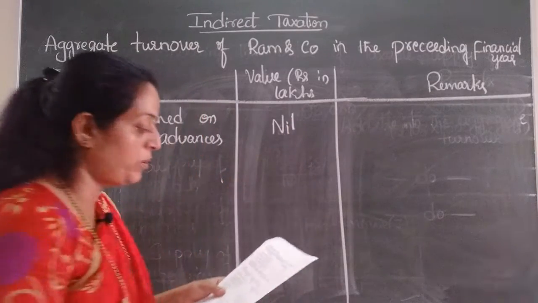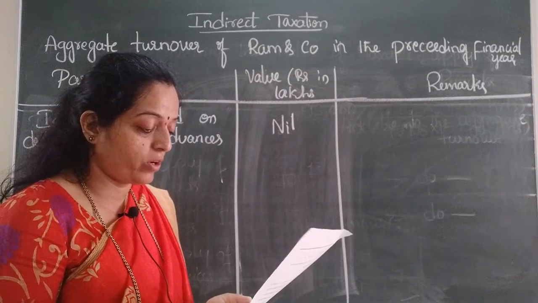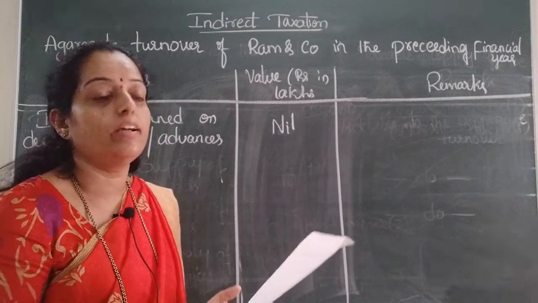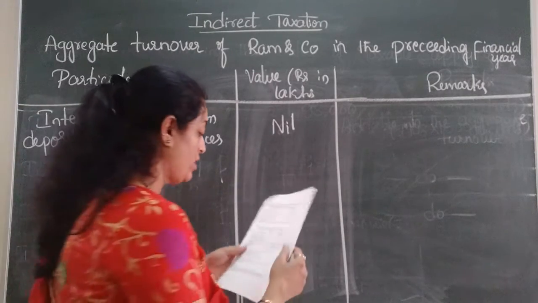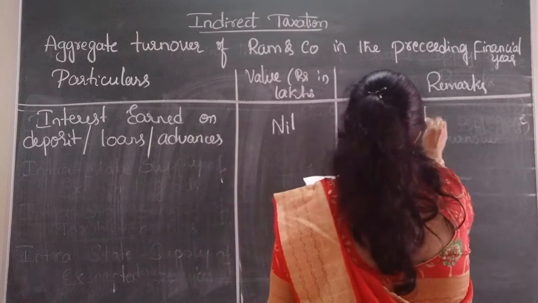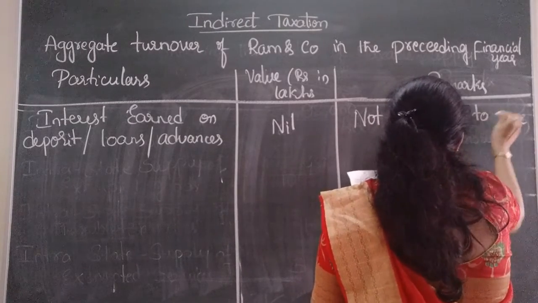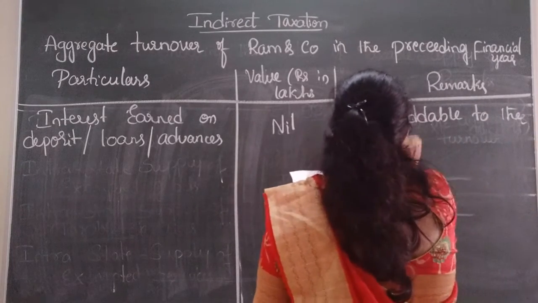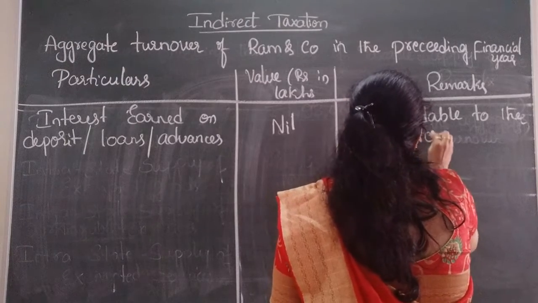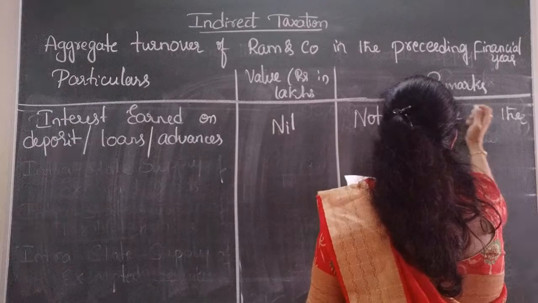They have given in the problem actually interest earned on deposits, loans and advances, that is 15.50, but we are not considering it for composition levy. So it is not addable into the aggregate turnover.